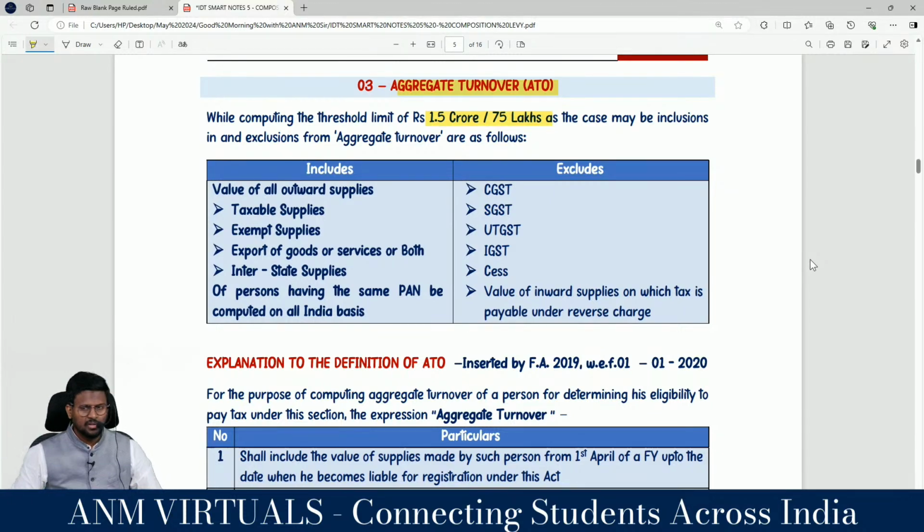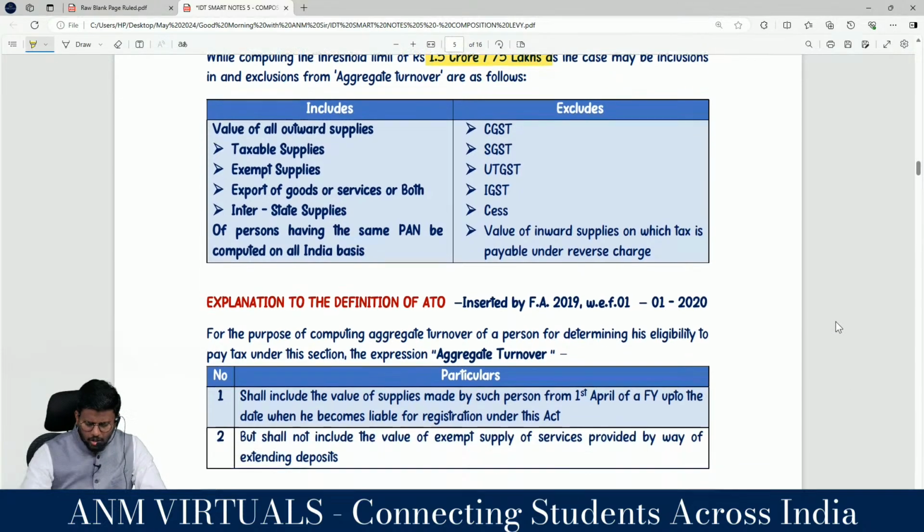Shall we together say the aggregate turnover definition once? Yes, aggregate turnover includes, aggregate turnover excludes. Aggregate turnover includes all taxable supply, all exempt supply, export of goods or services or both, interstate supply, and excludes CGST, SGST, UTGST, IGST, cess, and value of inward supply on which tax is liable to be paid on reverse charge, of persons having the same PAN to be computed on all India basis.